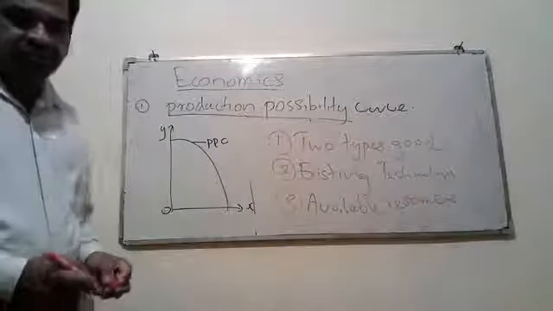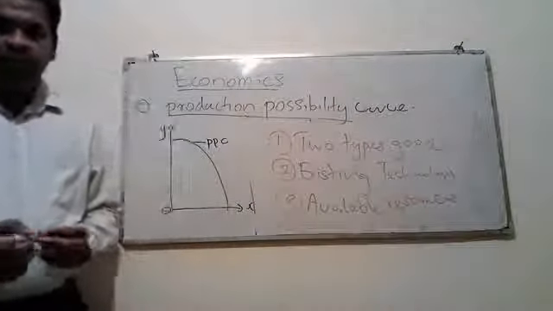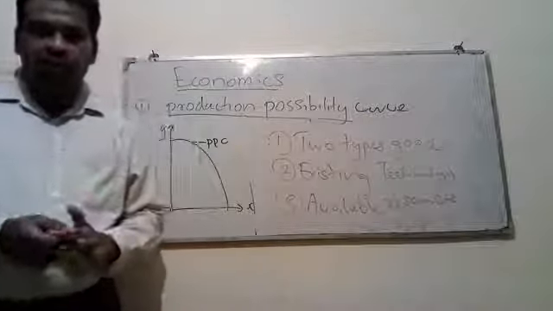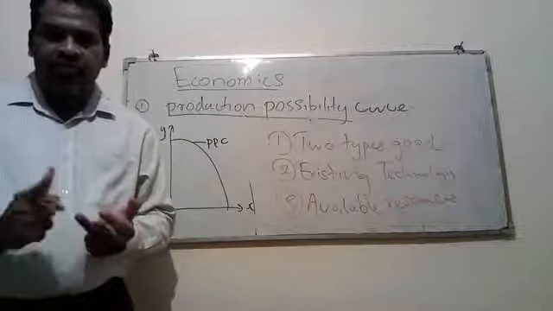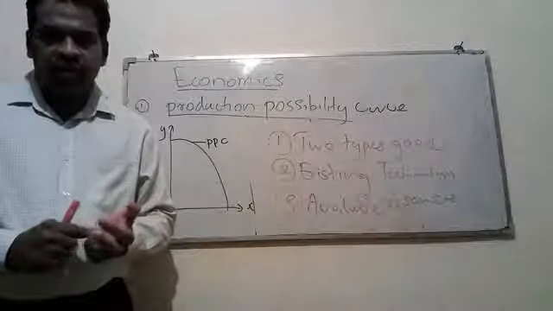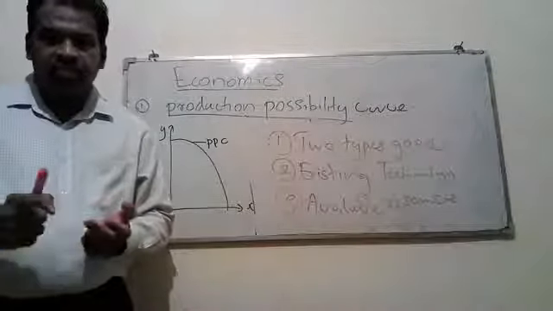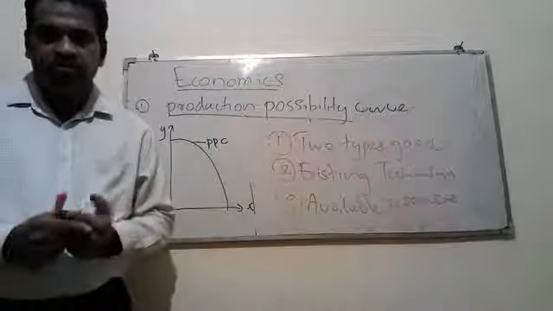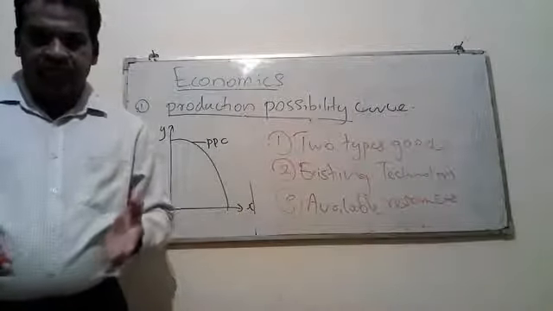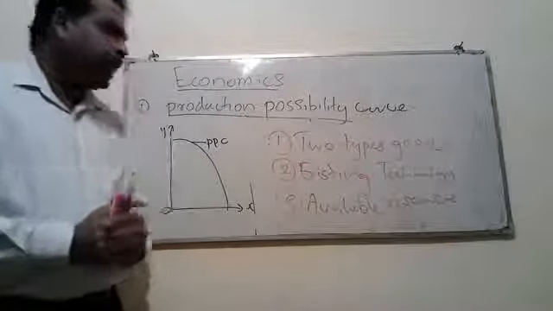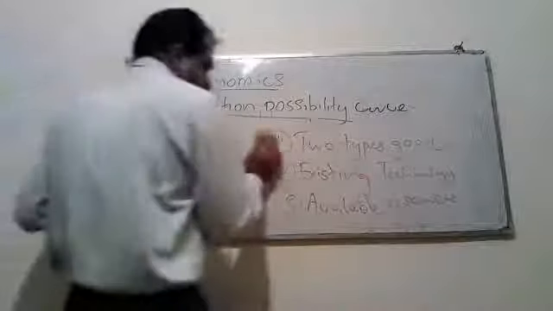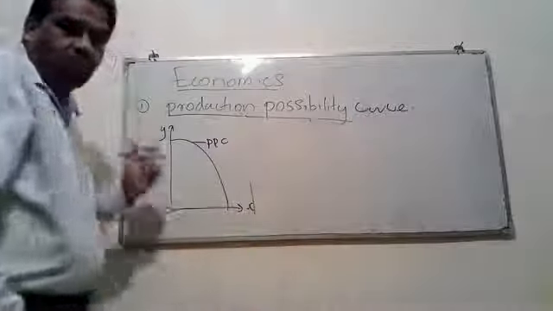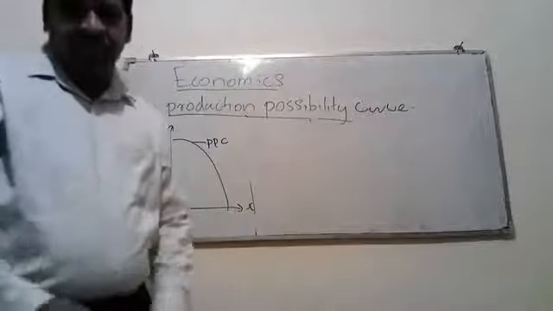What are those three assumptions? We assume that the country is producing only two types of goods or services. Number two, the country is using only the existing technology. Number three, the country is using all the available resources in an efficient manner. Then we can use these concepts to explain other concepts available in both micro and macro economics.